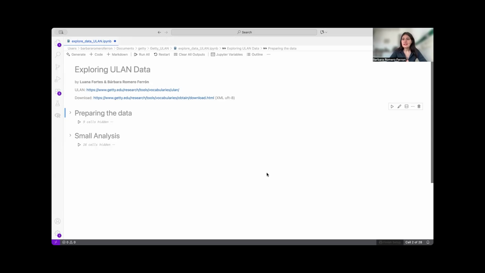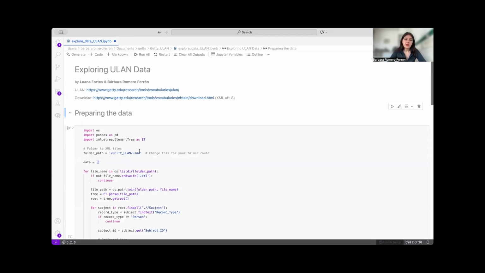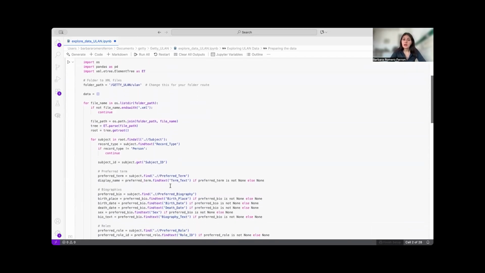In this case, it's extremely useful because we can add text. We can put information within a cell with text, but also we can make comments within the code, so I can guide you through and explain what every row does, so you can make sense of what is happening. So here we have exploring ULAN data. We add the two links, and then you have to go to download and download this type of file. Once you have it on your computer, go to preparing data. For that, you only have to click, and then you will have all the information of the code here.